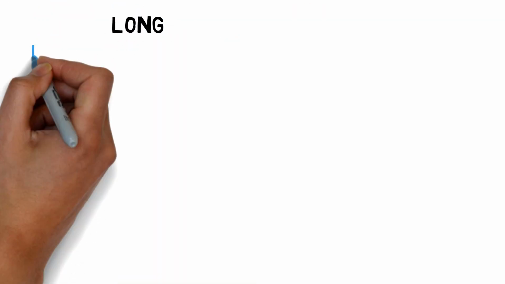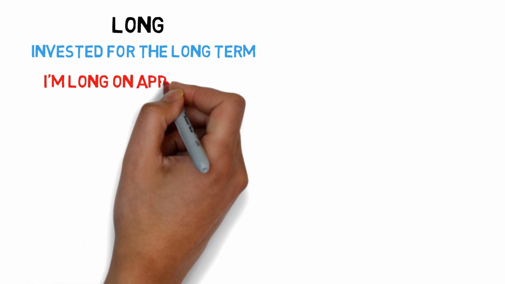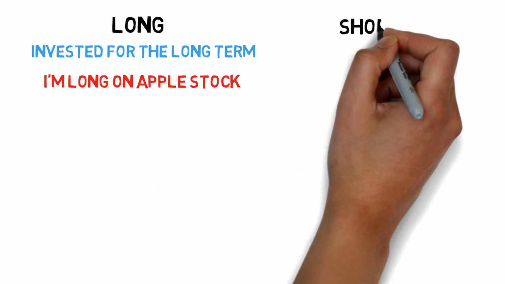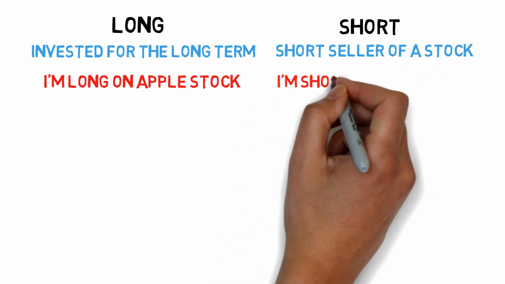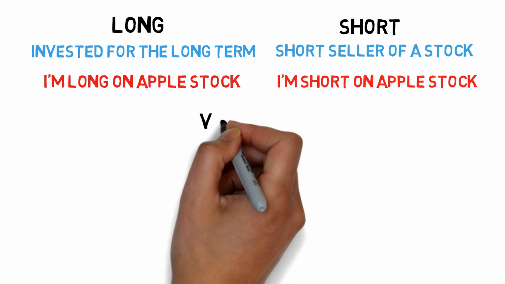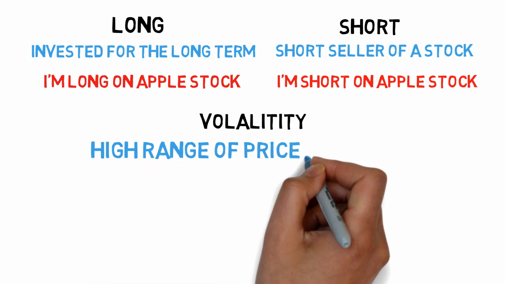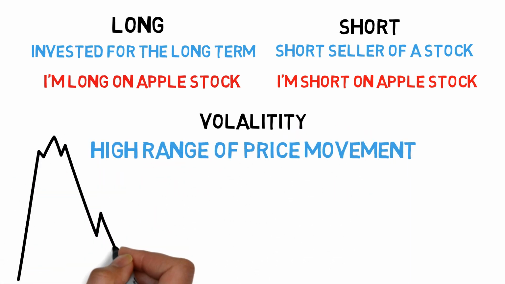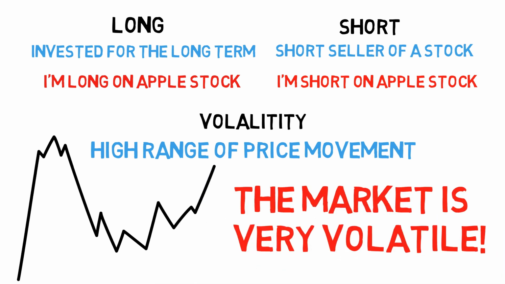Long. You are invested in a stock for the long term. You think the stock will go up. For example, I could say I'm long on Apple stock. Shorts. You are a short seller of a stock. You think the stock will go down in the future. I can say I'm short on Apple stock. Volatility. The range of price movement is very high. One day a stock might go up a lot, the next day it drops a lot. This is usually higher risk. This can also apply to the whole market. I can say the market is volatile for the year.